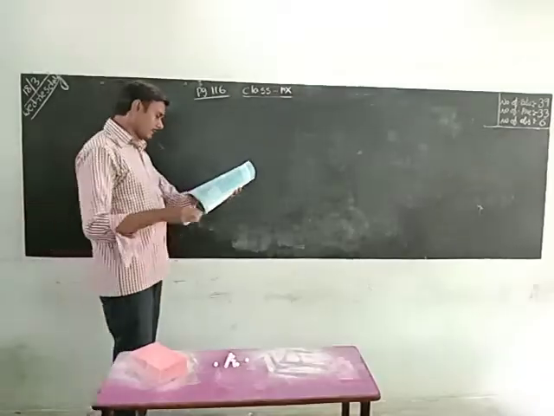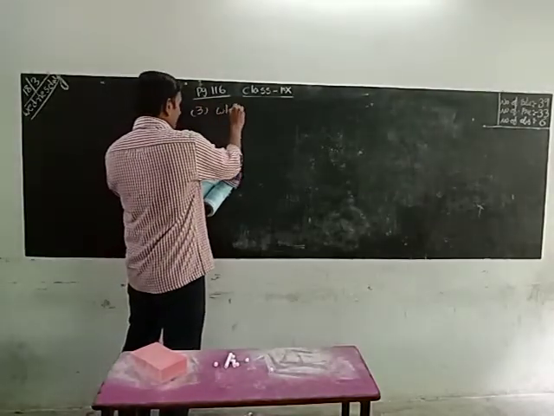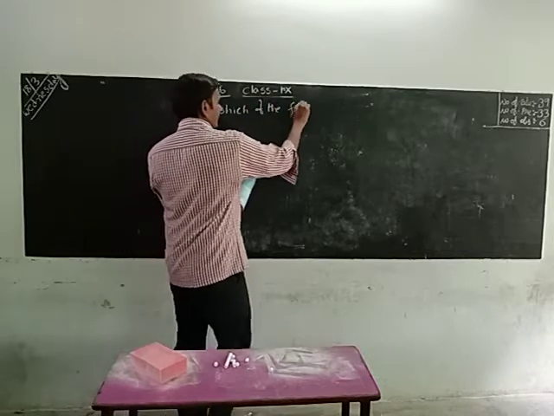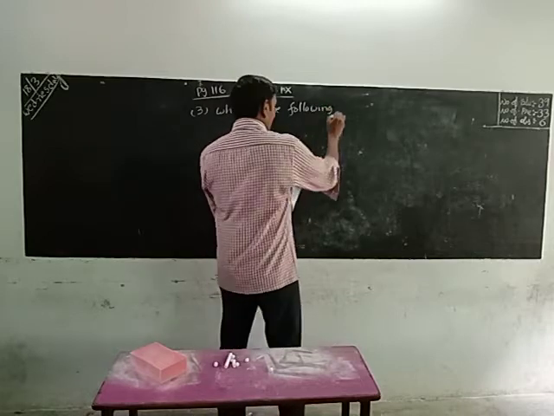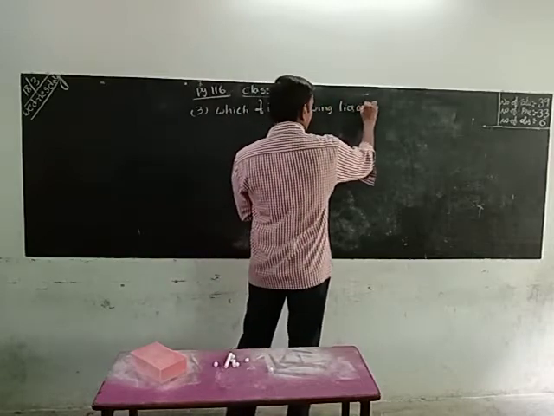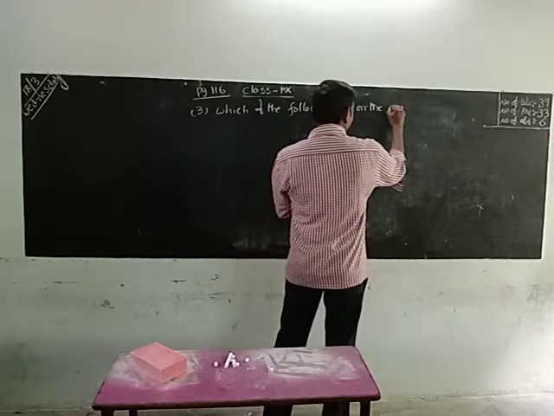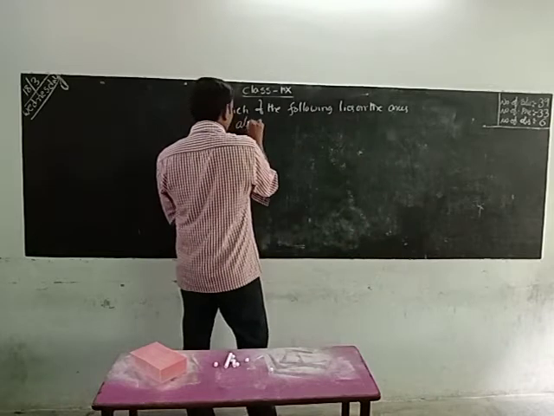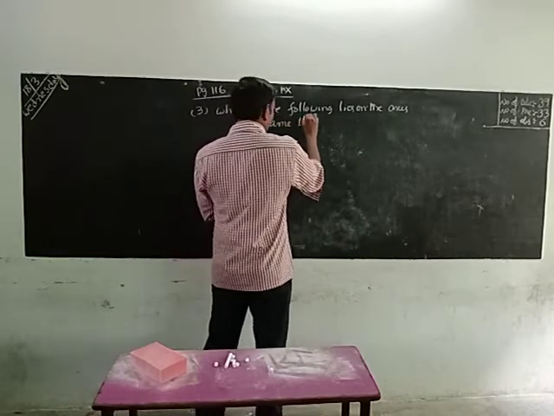Look here, third one. Which of the following lies on axis? Also name the axis.